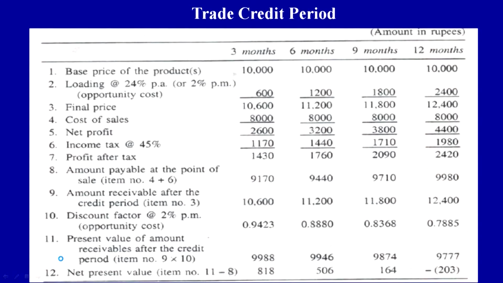So, you see here, at the point of sale, how much is he paying? He is paying 9170 at the point of sale, not only 8,000. If the tax system allows him to sell on credit, and pay the tax after the collection of the credit sales, that is at the end of the credit period, from the sale proceeds, on whatever profit you earn, then there is no problem at all.